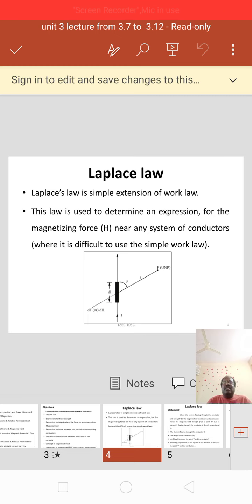Laplace law is a simple extension of work law. This law is used to determine an expression for the magnetizing force near any system of conductors where it is difficult to use the simple work law.